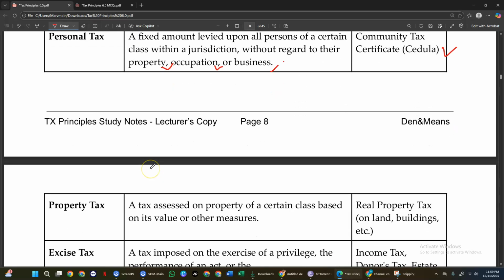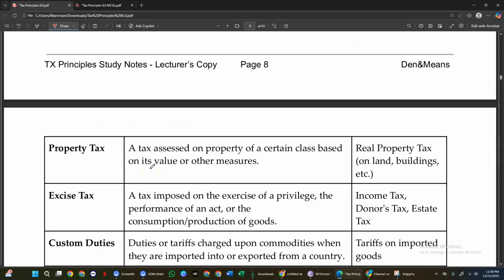Second is property tax. This is another local tax that is certain class-based value measures. So one portion of this is intended for education.